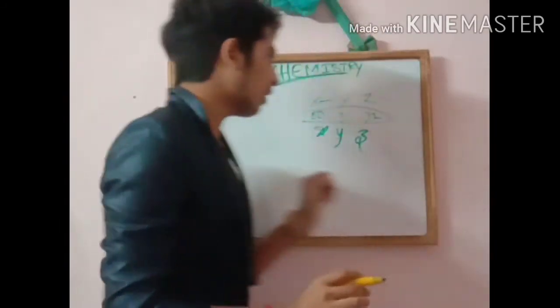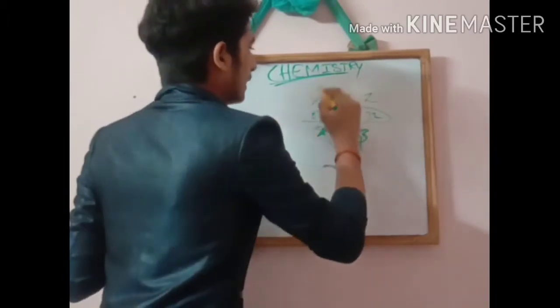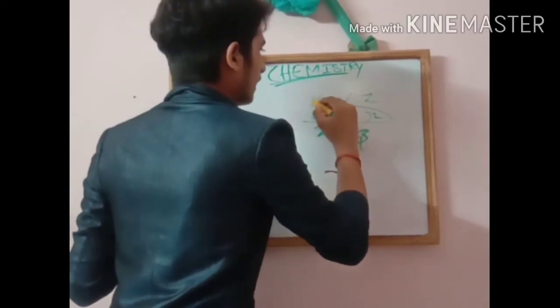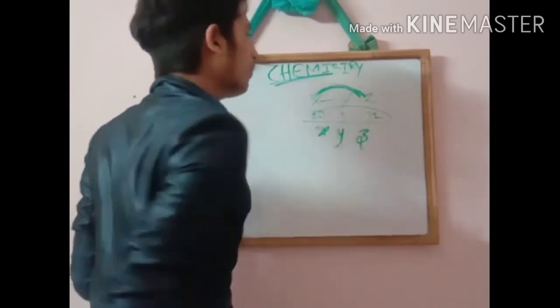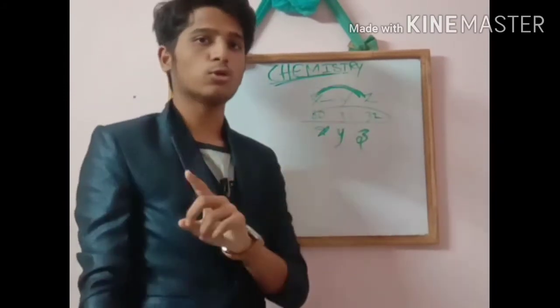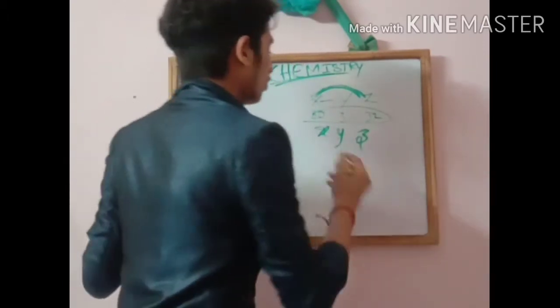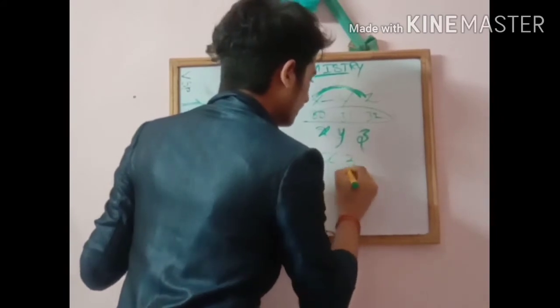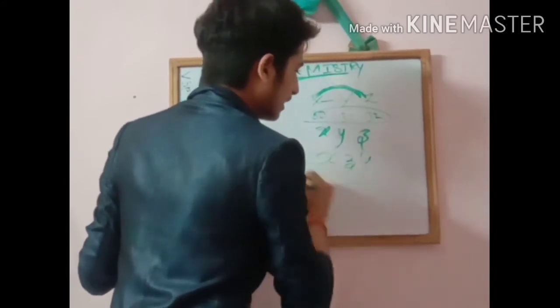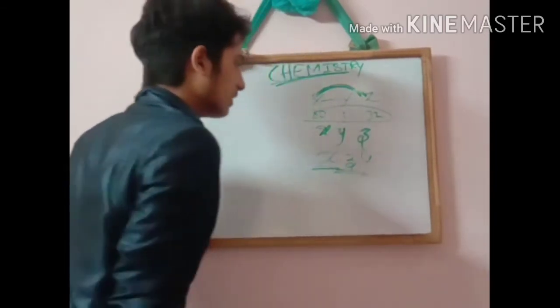Now let us assume x and z show similar properties. So now what did he do? He arranged them x, z, y. Why? Because x shows similar properties with z.